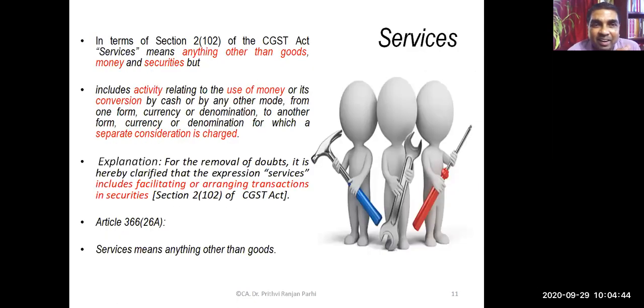We have also learned it earlier. Services means anything other than goods, money and securities, but includes activity relating to use of money or its conversion by cash or by any other mode from one form, currency or denomination to another form, currency or denomination for which a separate consideration is charged. So there might be some services related to this kind of transaction, that is exchange of money, etc. Those are the services. These definitions we have also learned earlier.